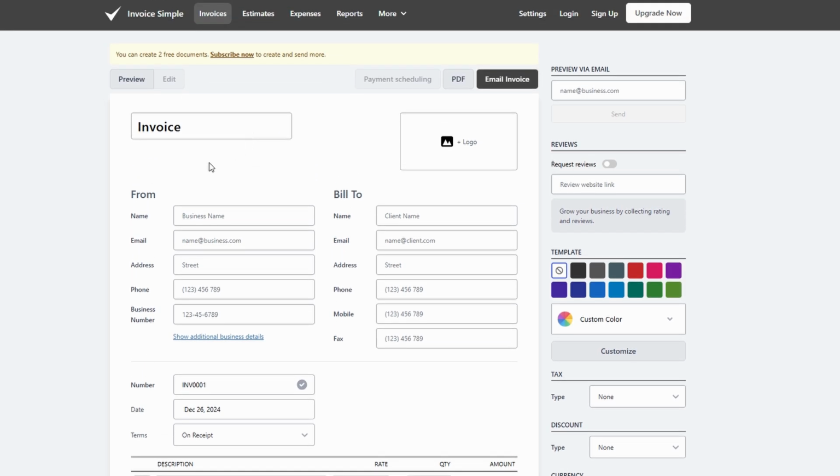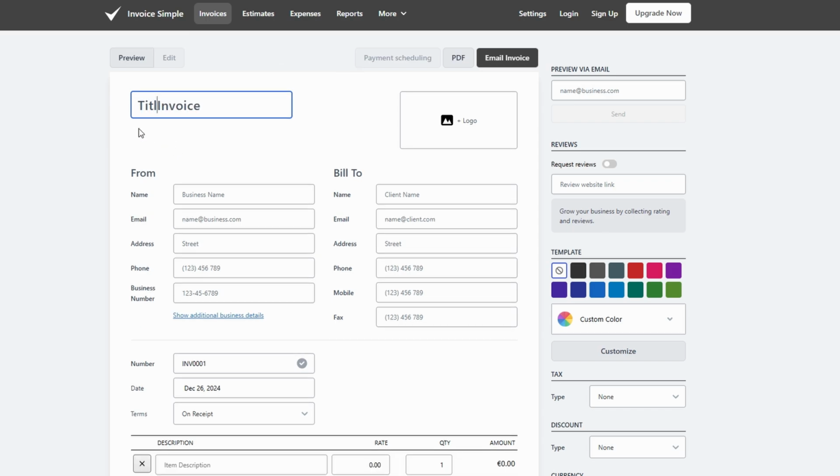Invoice title. Start by giving your invoice a title. You can name it something like invoice number 001. You can get as creative or formal as you want here. This is where you'll input your business details. Add your business name, address, and contact number. You can even add your logo for a more professional touch.